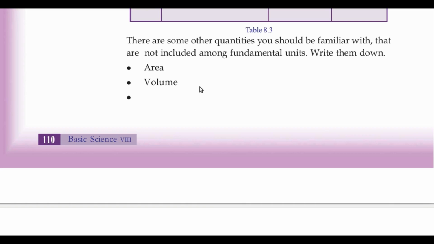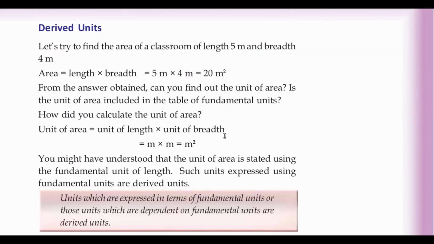Derived units are units just opposite to fundamental units. We know that the fundamental units can never be expressed using other units, so they are called fundamental units. Unlike this, derived quantities are quantities which can be expressed in terms of other quantities. They are called derived quantities, and the units of such quantities are called derived units.